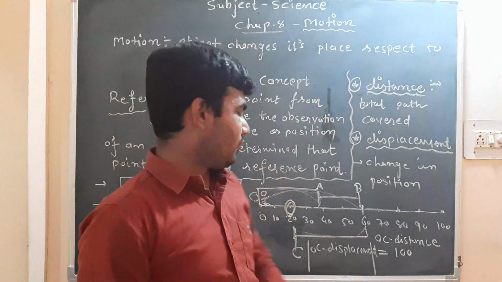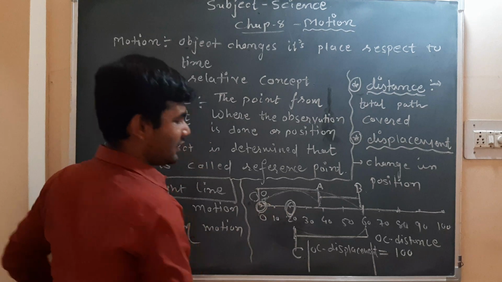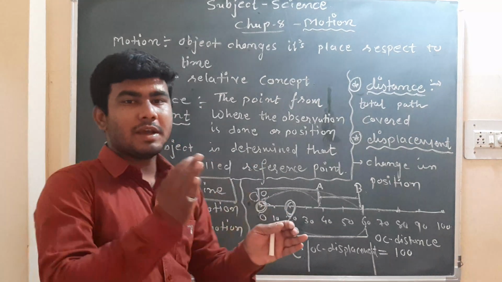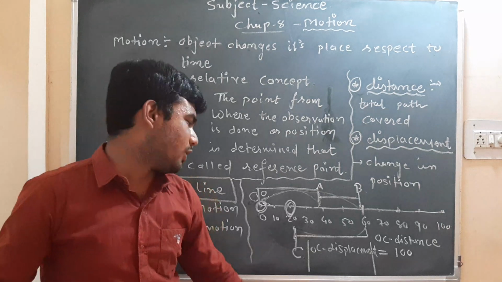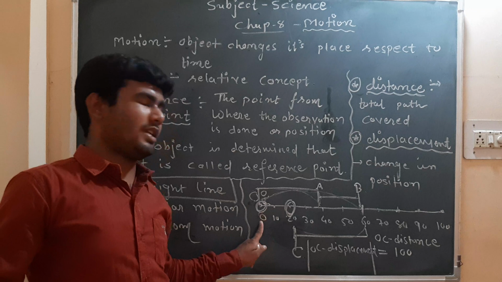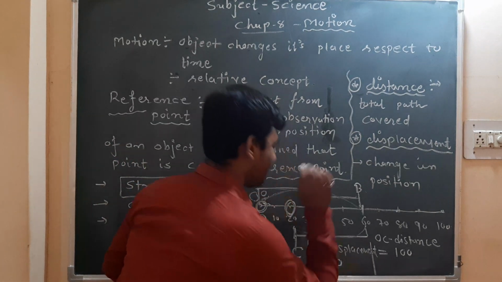Understood? Where was our object? It was at O. So this is our initial position. In displacement, we have to do final position minus initial position. What is the final position? 20. What is the initial position? 0. So 20 minus 0, your displacement will be 20.